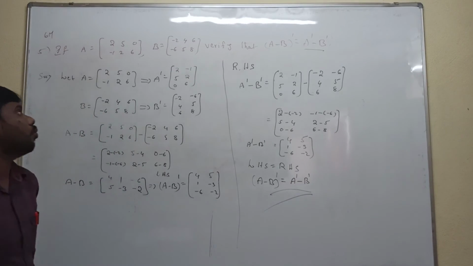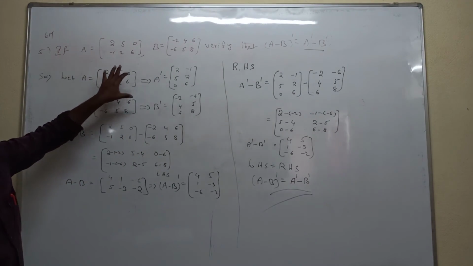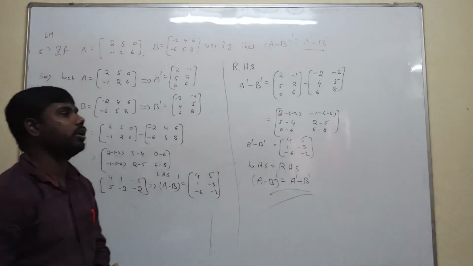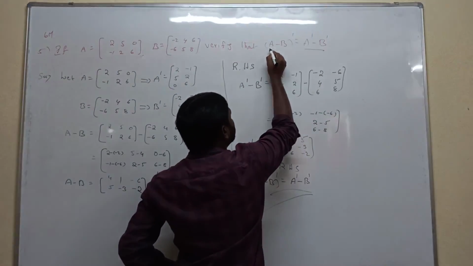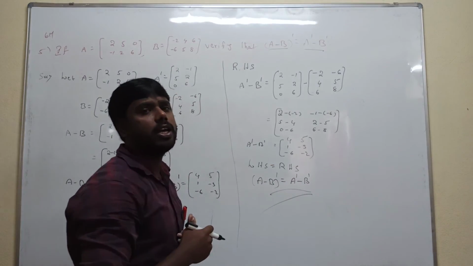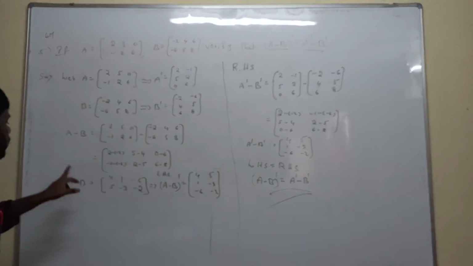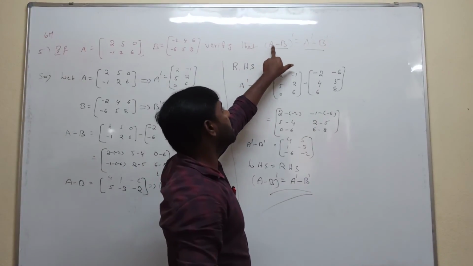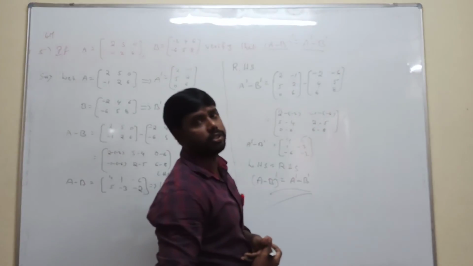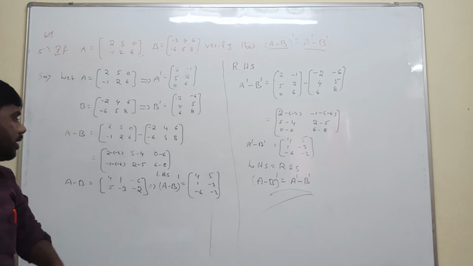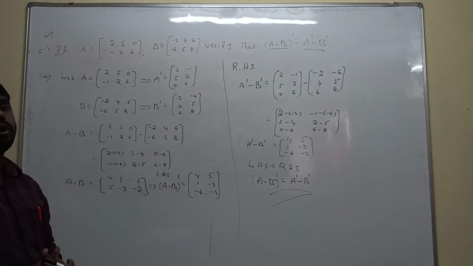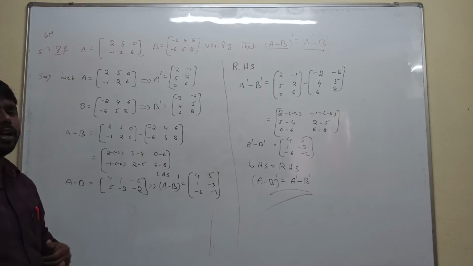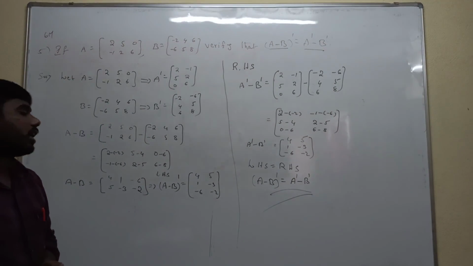Don't be confused about how the matrices are written. To calculate the transpose of the B matrix, see the question: first calculate A minus B. That's why we calculate A minus B first. After that, what is the LHS condition? A minus B whole transpose. That's why, to calculate the left hand side, whenever we calculate A minus B, after that we find the A minus B whole transpose.